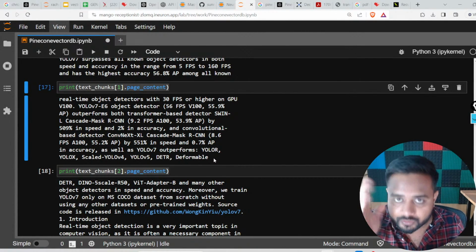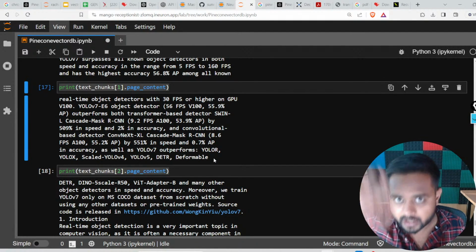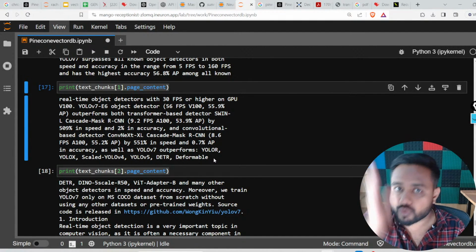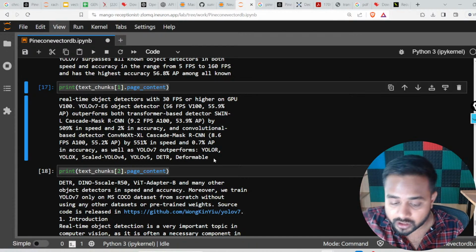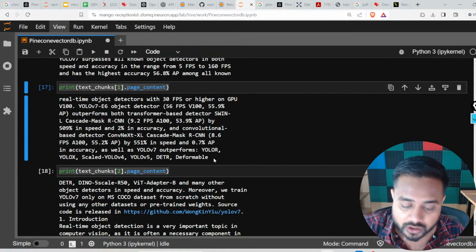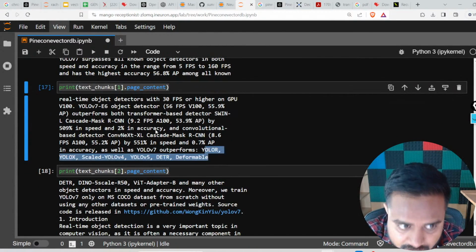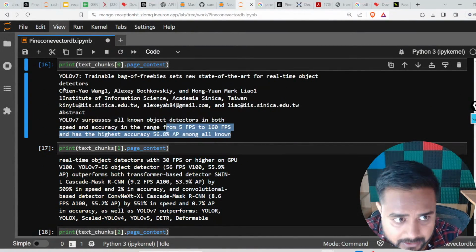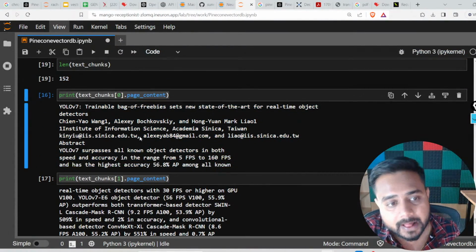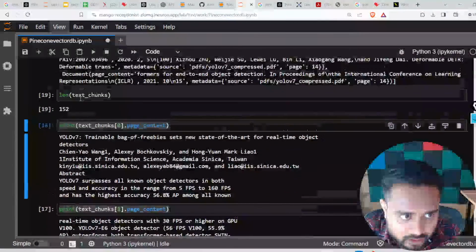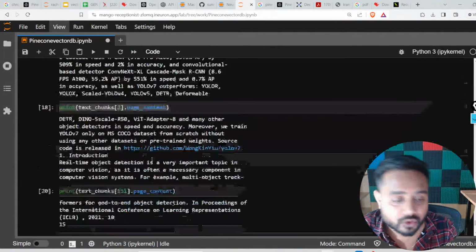And then only you will have to put some sort of logic: okay, if this thing is coming, then only you cut the data. So here you will see, guys, we are able to create chunks over here, right? There are total 152 actually.